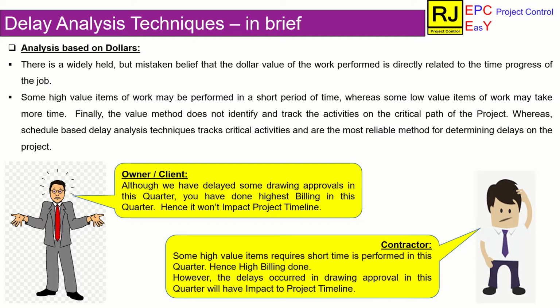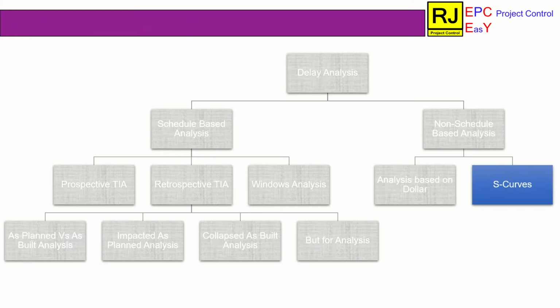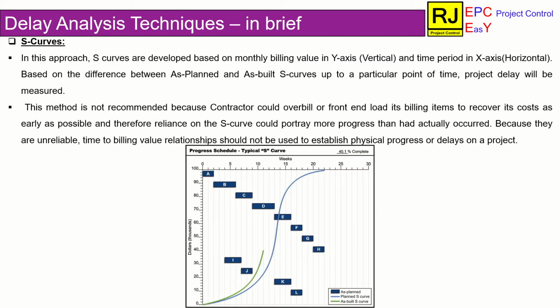The crux of this technique is that the mistaken belief of billing value as the measure of project timeline has to be avoided. The next technique is S-curves. This is also similar to analysis based on dollars. The only difference is in the S-curve technique, billing value and project timeline is represented as S-curve. The lag or lead between the forecasted S-curve and the actual S-curve is taken to measure project delay. With this, we have completed the overview of all the delay analysis techniques.